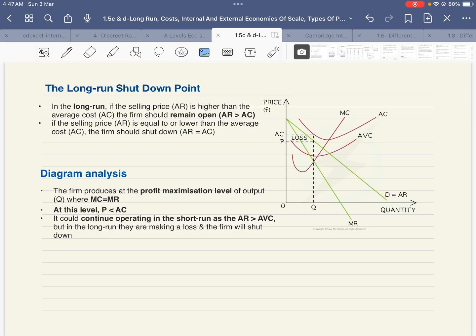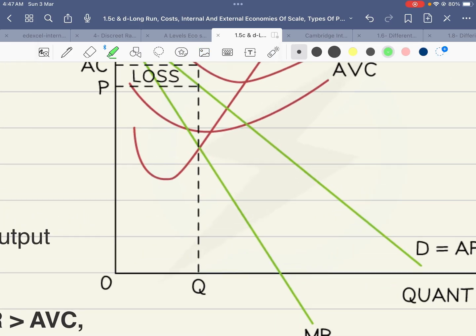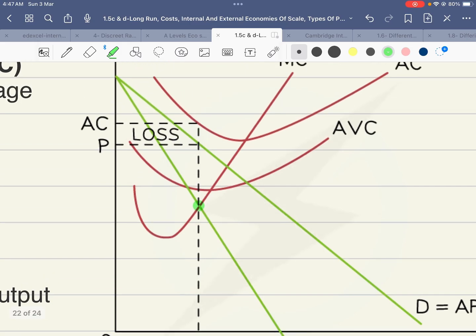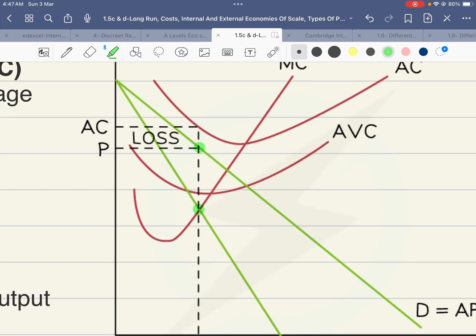Long run shutdown point. We could see in this graph that the firm is producing where marginal revenue is equal to marginal cost. We extend this curve to touch the average revenue curve and see where we have the price. However, this price is below the average cost but above average variable cost. As this price is able to cover variable costs at least, this firm should continue operating and should suffer some losses in the short run to be able to survive in the long run.